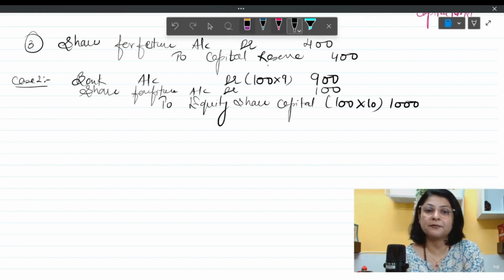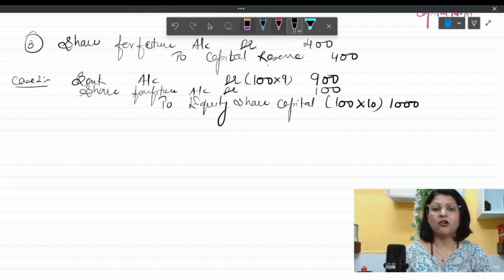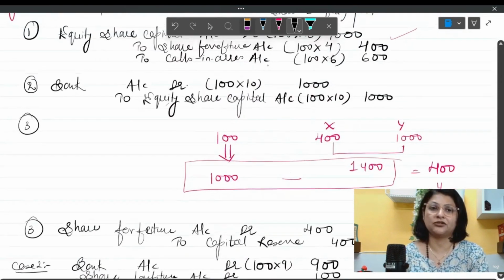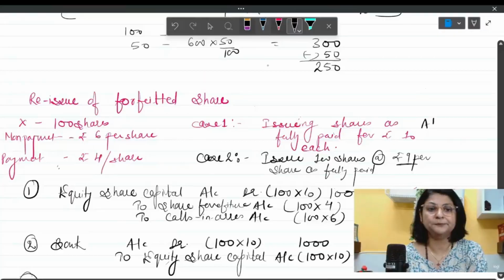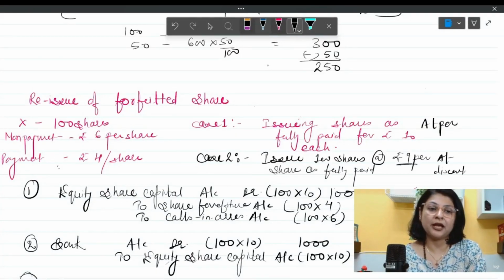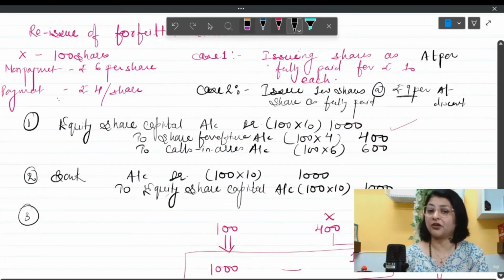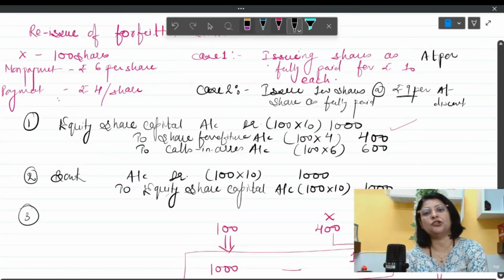What is the maximum amount of discount which company can give? What is happening over here? What we had done in case 1 was actually issue of shares at par. Here, the issue of shares is happening at discount. You will say, ma'am, we have studied that issue of shares cannot be at discount. Only debentures can be issued at discount.